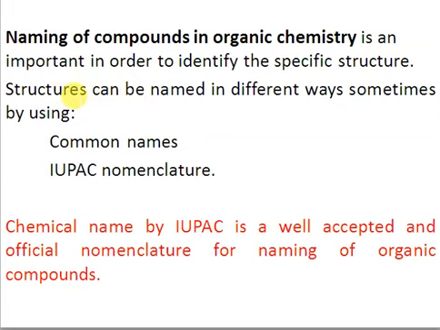The structures are named in different ways. They can be named by means of common names, or by means of the IUPAC nomenclature, right? The IUPAC nomenclature is very well accepted, and it's actually the official nomenclature for naming organic compounds. So the IUPAC name is valid throughout the world, while common names have limitations. If a common name is used here in Pakistan, the same common name will not be applicable somewhere else in the world. So in order to make the system uniform, it's important that compounds be named by means of a uniform system, and that uniform system is IUPAC nomenclature.